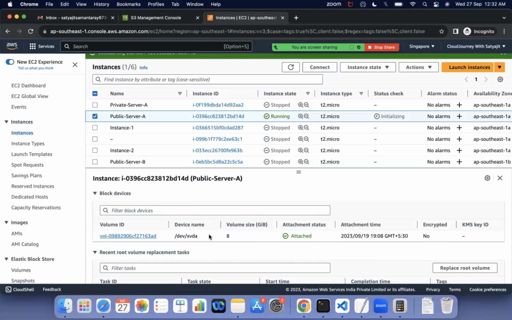Now S3 is elastic. Elasticity means elastic in nature, which means there is no limit. You can put your data, and once you put your data, the storage size will increase. If you don't store any data, you don't have to pay. If you store 1 GB of data, it is okay. If you store 10 GB or 10 TB, there will be no issues. You pay for how much data you store. The same applies to Elastic File System, because it is also scalable. How much data you stored, you have to pay for that.